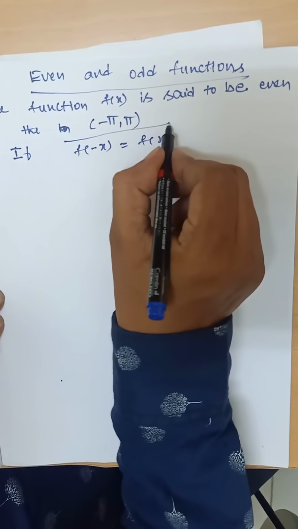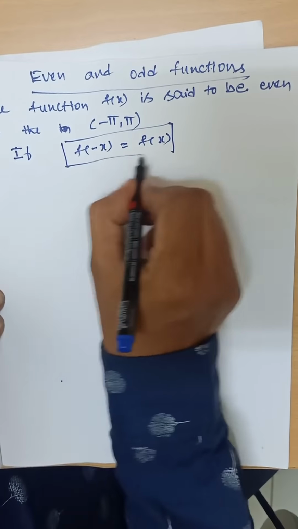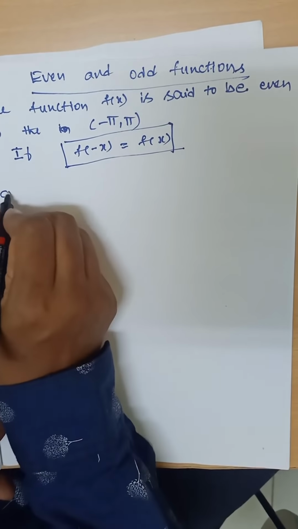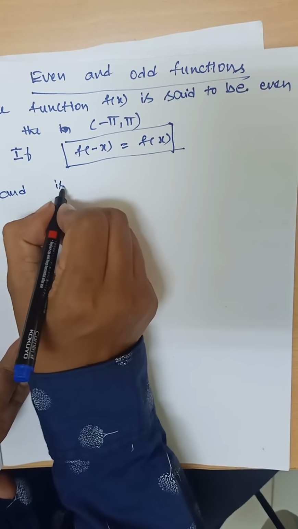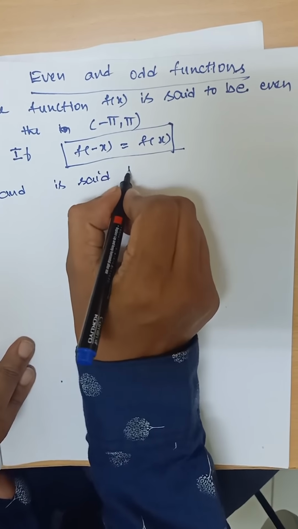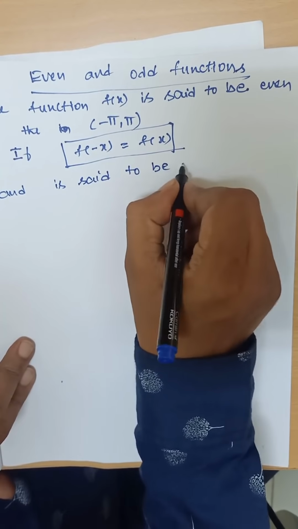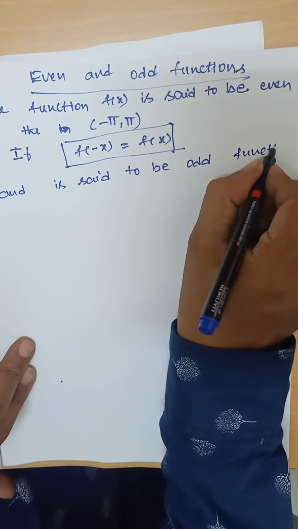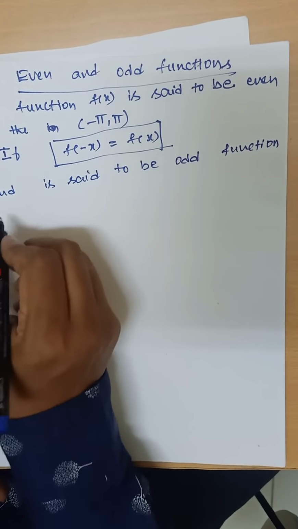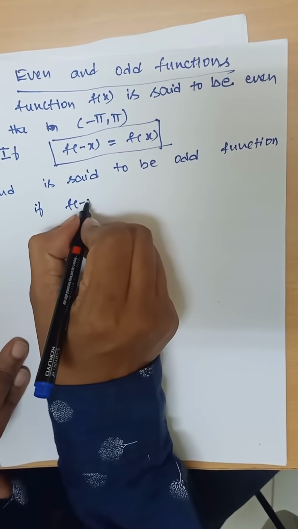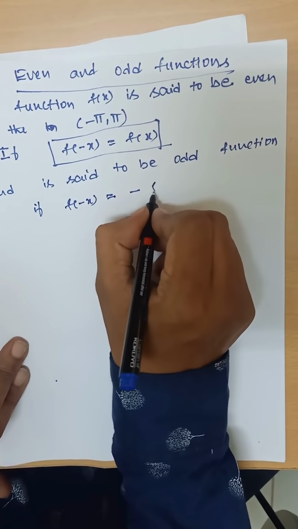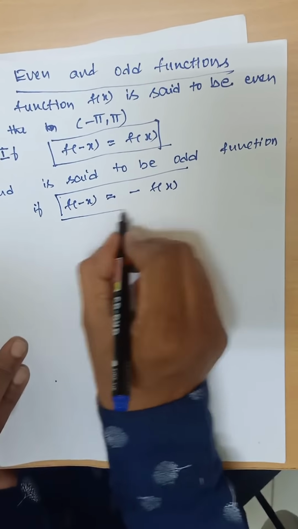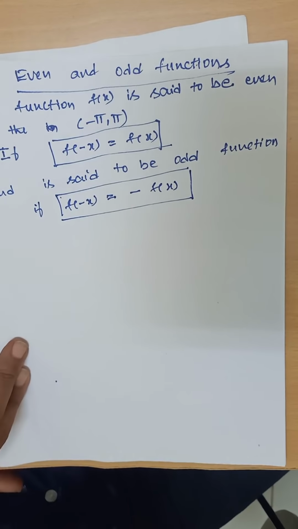So this is the condition for even nature of the function f of x, and f of x is said to be an odd function if f of minus x is equal to minus f of x. So this is the condition for checking whether the given function is odd.